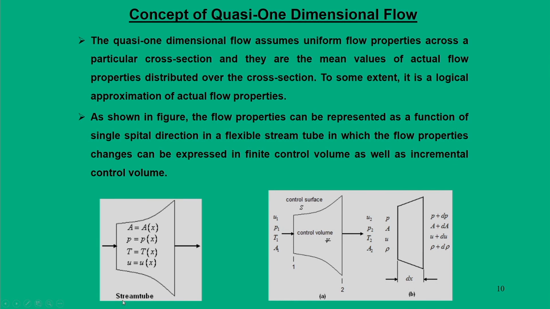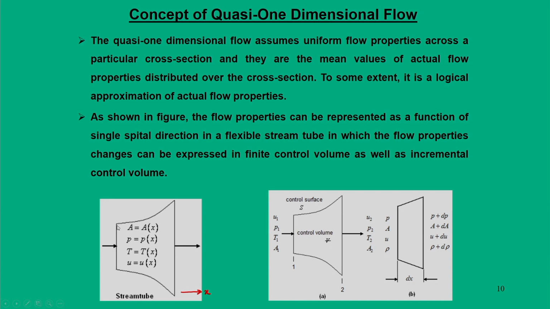So, you bring in this particular concept here: it is a kind of duct which has a certain inlet area A1 and some exit area A2, and in this case the area is changing only in the direction of x. So, I can write A as a function of x.